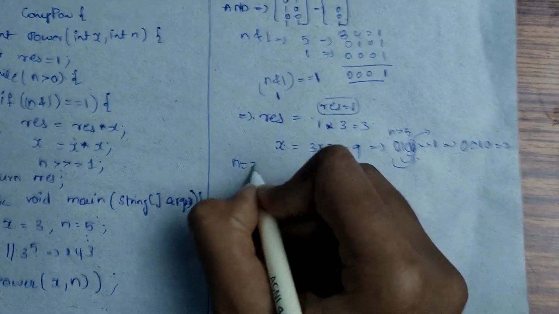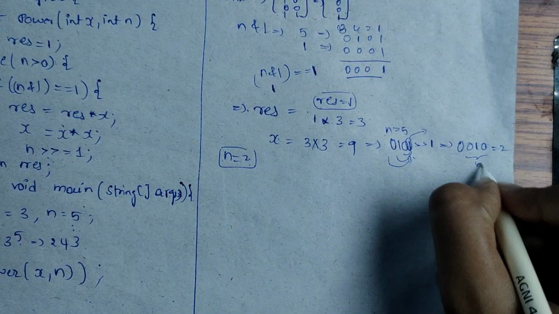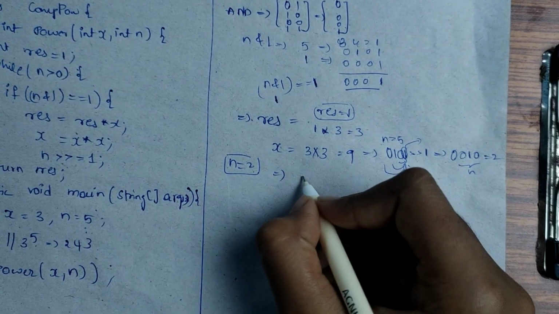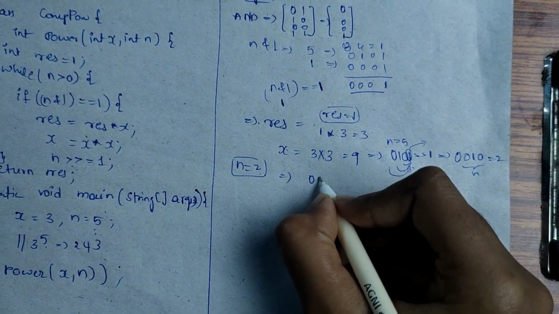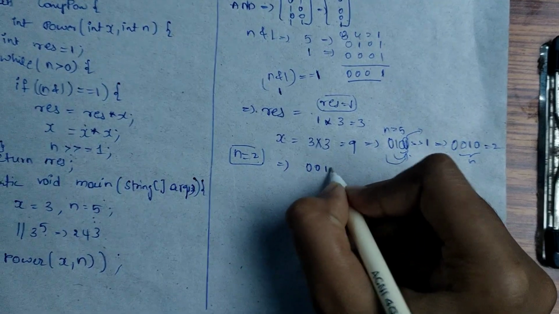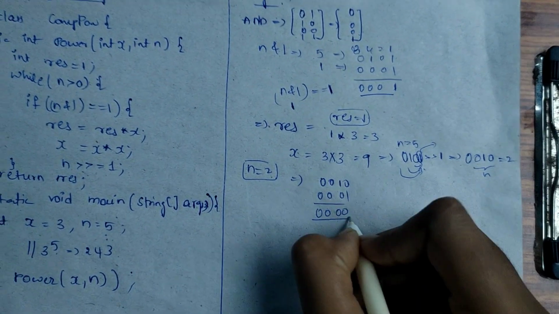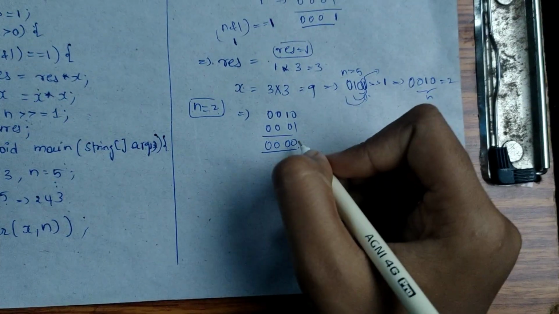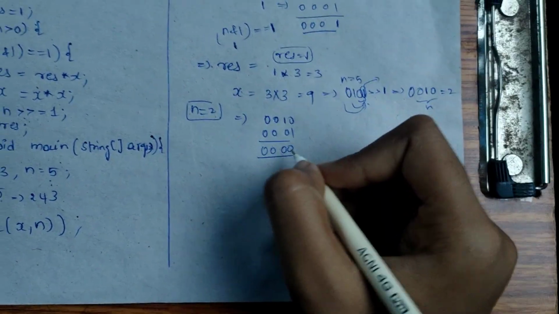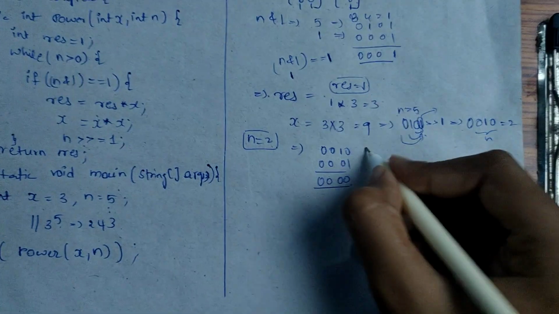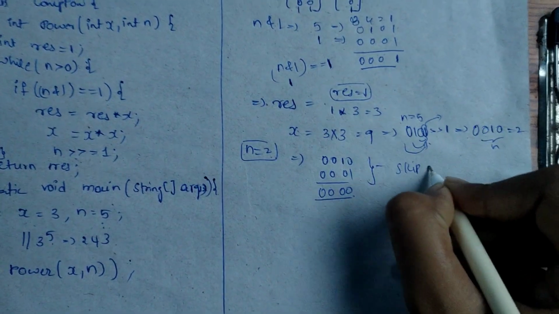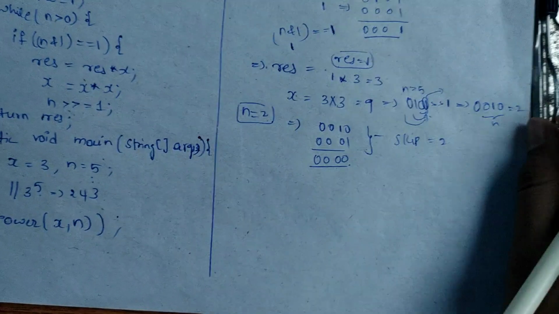Now again n is equal to 2. This is the n value, and n AND 1 is nothing but 0 0 1 0 AND 0 0 0 1. So 0 0 0 0, we got the answer completely as 0, right? So it is not true, so skip, n is equal to 2.